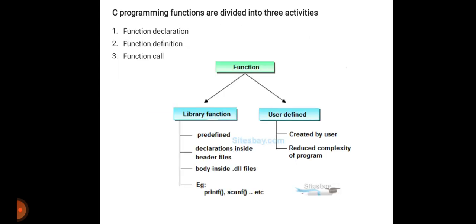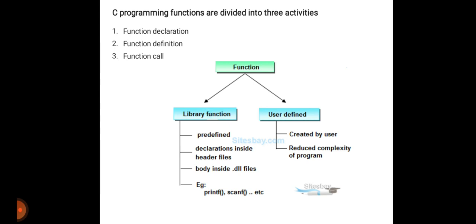The next one is C programming functions, which is divided into 3 activities. First one is function declaration, the next one is function definition, and third one is function call. Then we will see what is the difference between library function and user defined function.